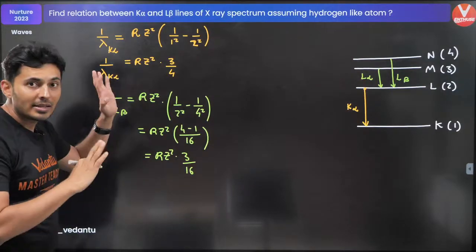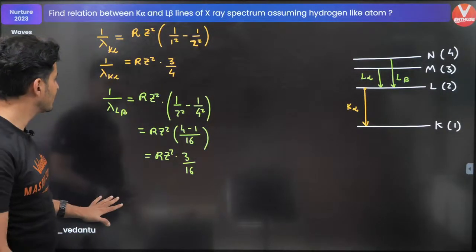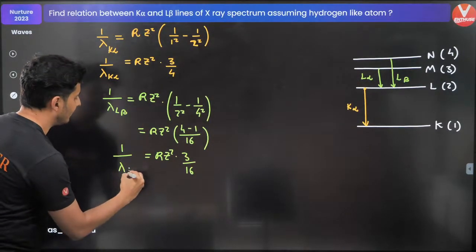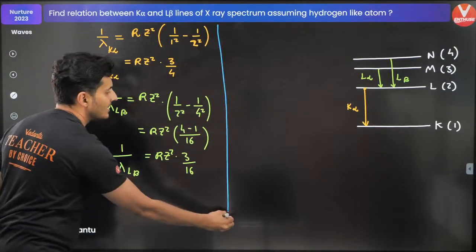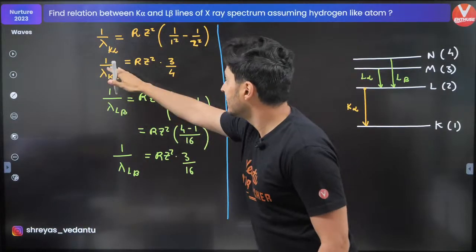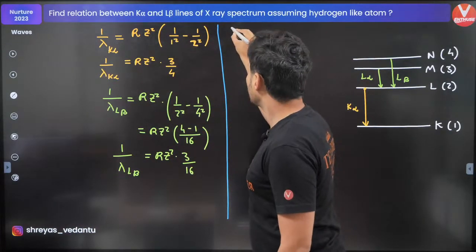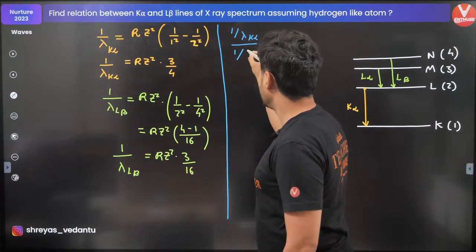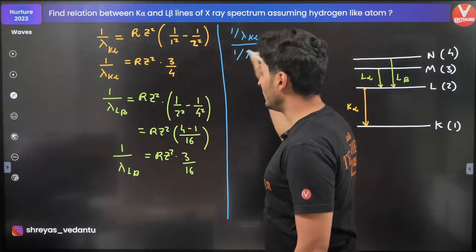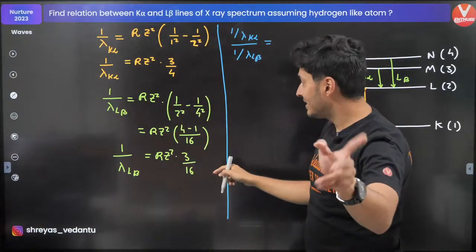Now that I have these two things, all I need to do is find their ratio. My job is done. Just observe. I'll take the ratio of these two things, this divided by this. So (1/λ of K alpha) upon (1/λ of L beta) will be, RZ² is the same, right?